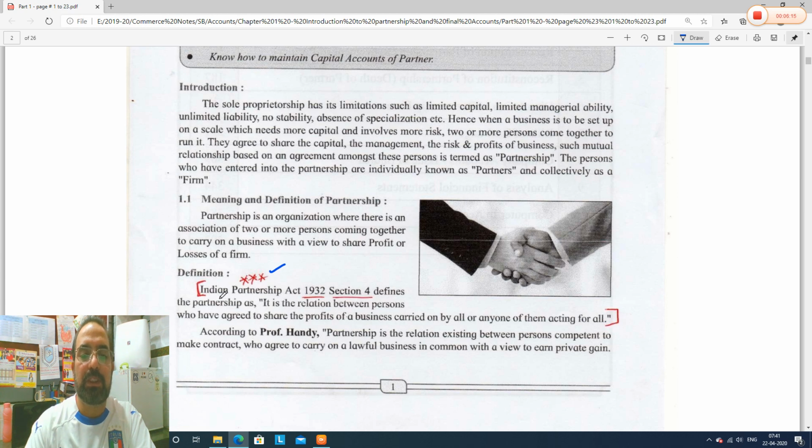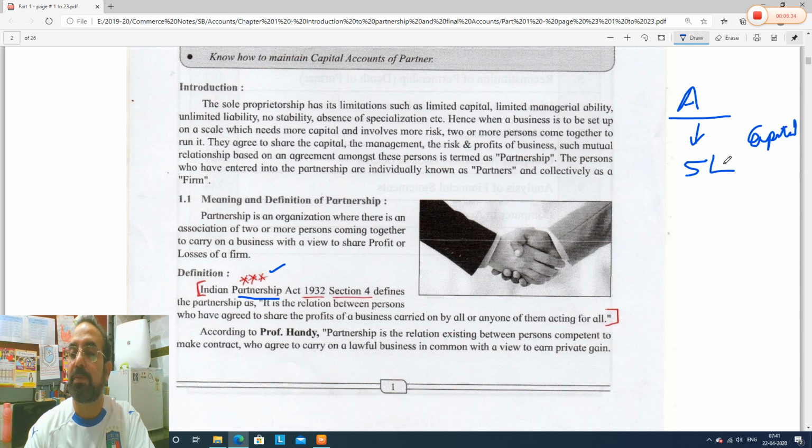See now guys, what is partnership? This is very important to understand. For example, A is there, Mr. or Mrs. whatever. He wants to start a business with a capital. Capital, the money which a businessman or entrepreneur introduces for business purposes. Starts a business with 5 lakh rupees individually, all alone. For example, he starts a snack center or a medical or a grocery or a small garage.